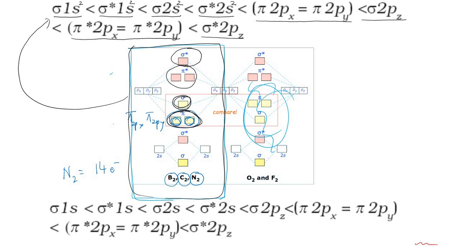Is it clear, students? Now what is the difference with respect to another energy level diagram that I'm concentrating on here? Can you see what the major difference is? I will just erase the part that has been written here.